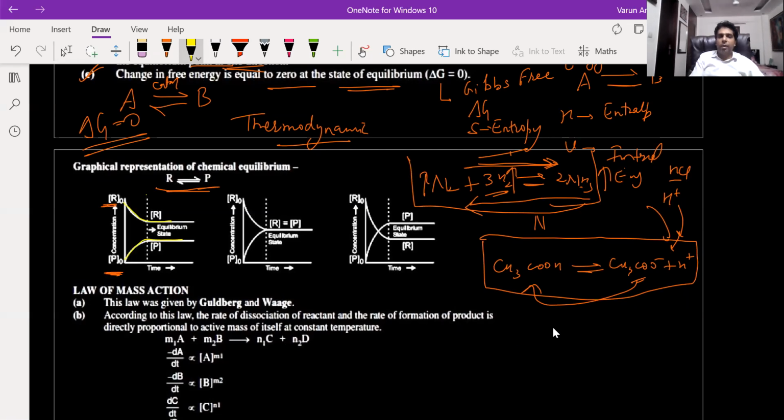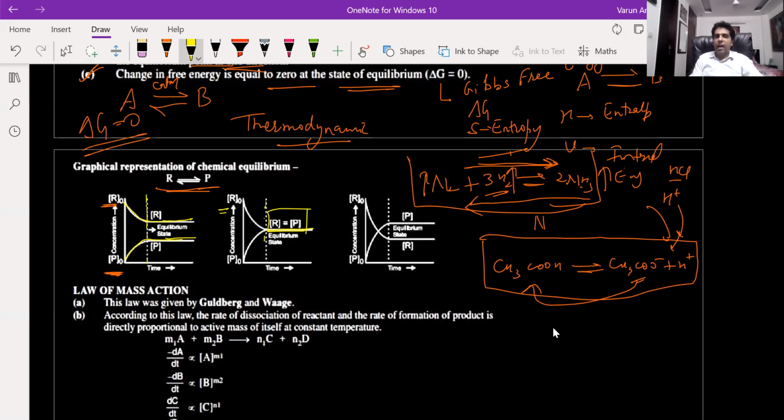Now when the equilibrium has been established, their concentrations will become constant. In the second graph, same thing, but when the equilibrium has been established, their concentrations have become constant and the concentrations are equal at equilibrium.